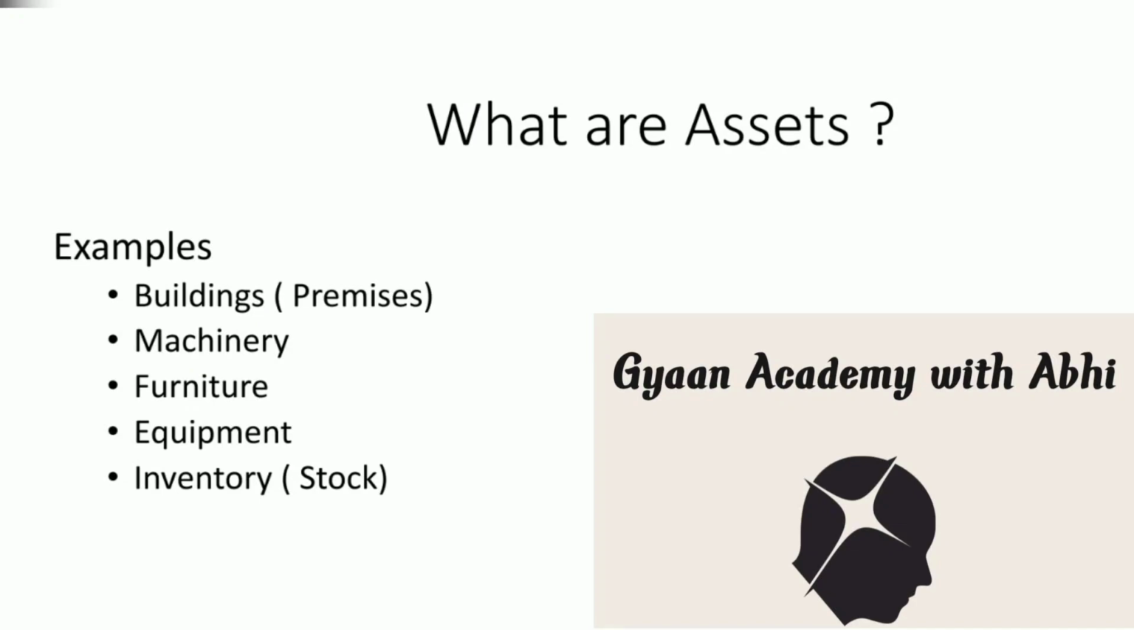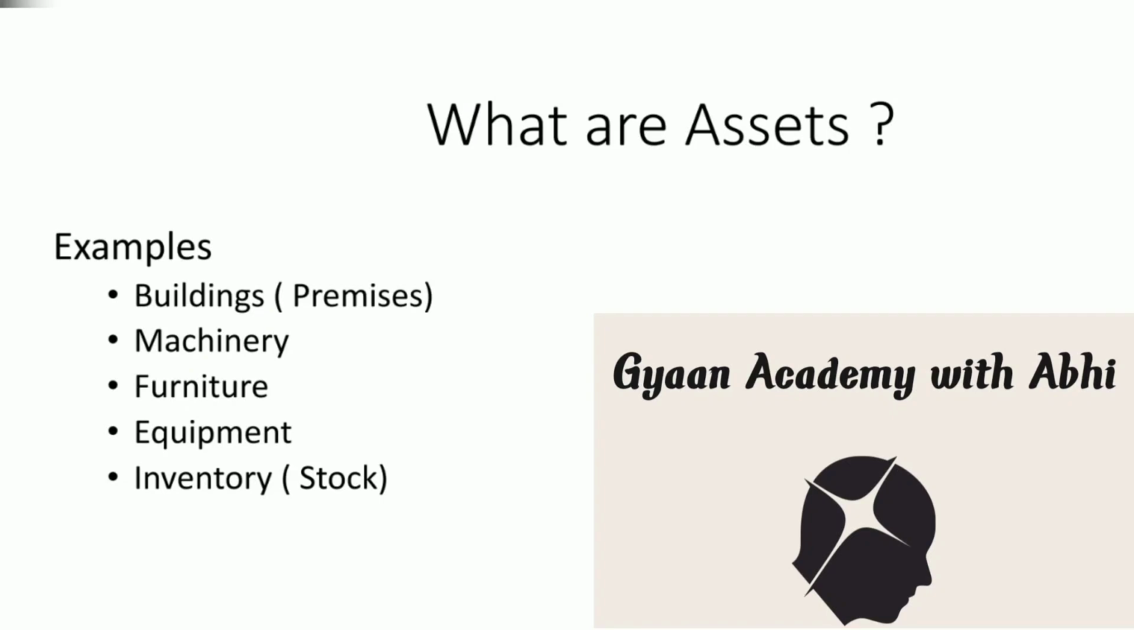So the first example is buildings or premises. Any firm is going to operate in a building or in an office or any other kind of premise. This premise could be used as an office or as a factory where goods are manufactured, or it could be an office where a service is delivered. So this premise or this building is going to be an asset of the firm because it is the place where the business functions, because of which revenue is being generated. Therefore, buildings are an asset.